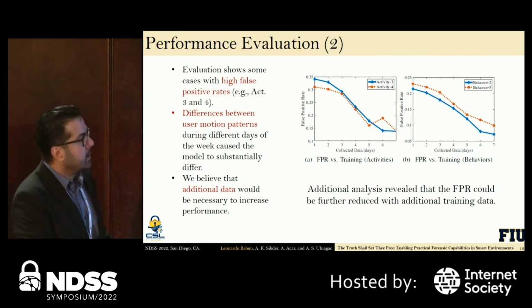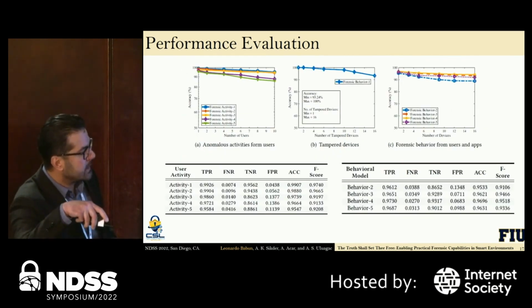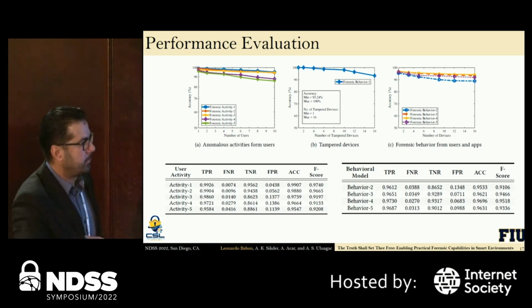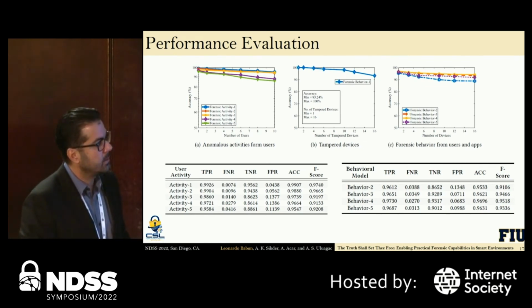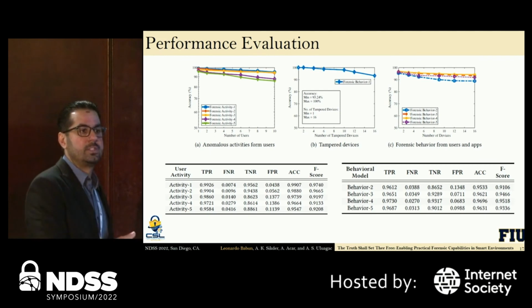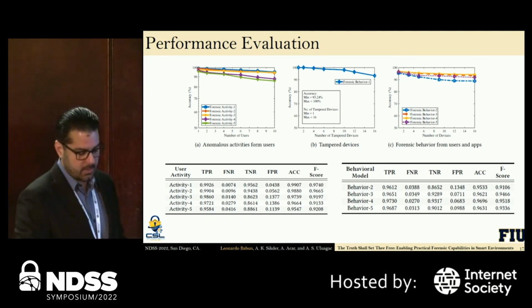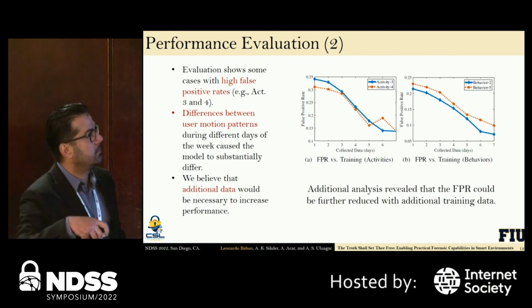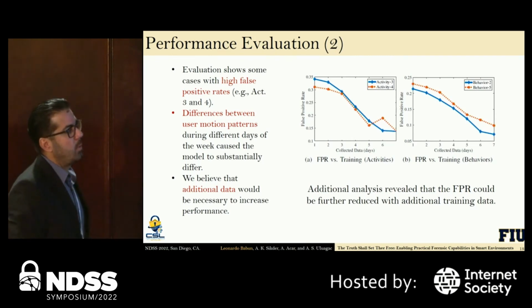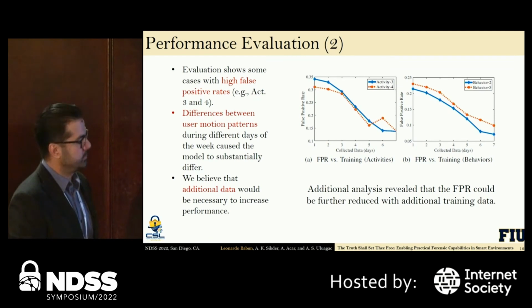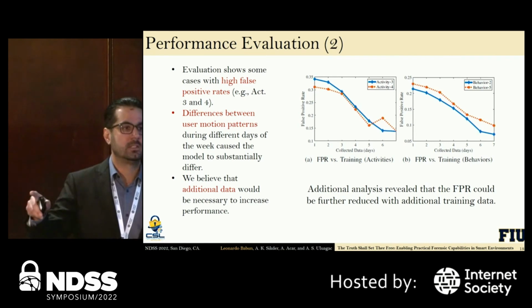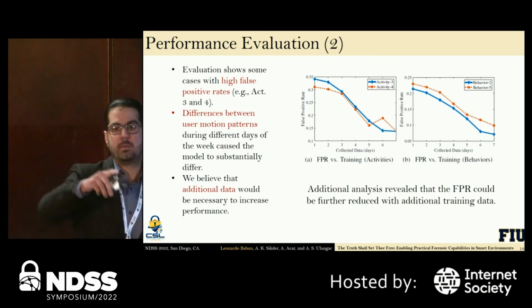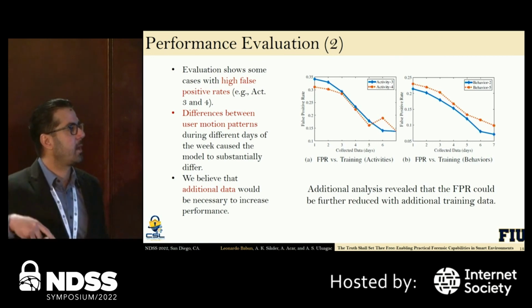So finally, actually, let me go back a little bit, something I forgot. You can see also that for some activities, we saw some false positive rates that are not really low, probably over 13% or so, which we didn't like. So we tried to see what's going on there, what happened in those cases, right? We specifically targeted those activities and behaviors with high false positive rates, and we saw that all of them were related with mobility. So mobility patterns, maybe users changing location inside the smart environment or something like that.